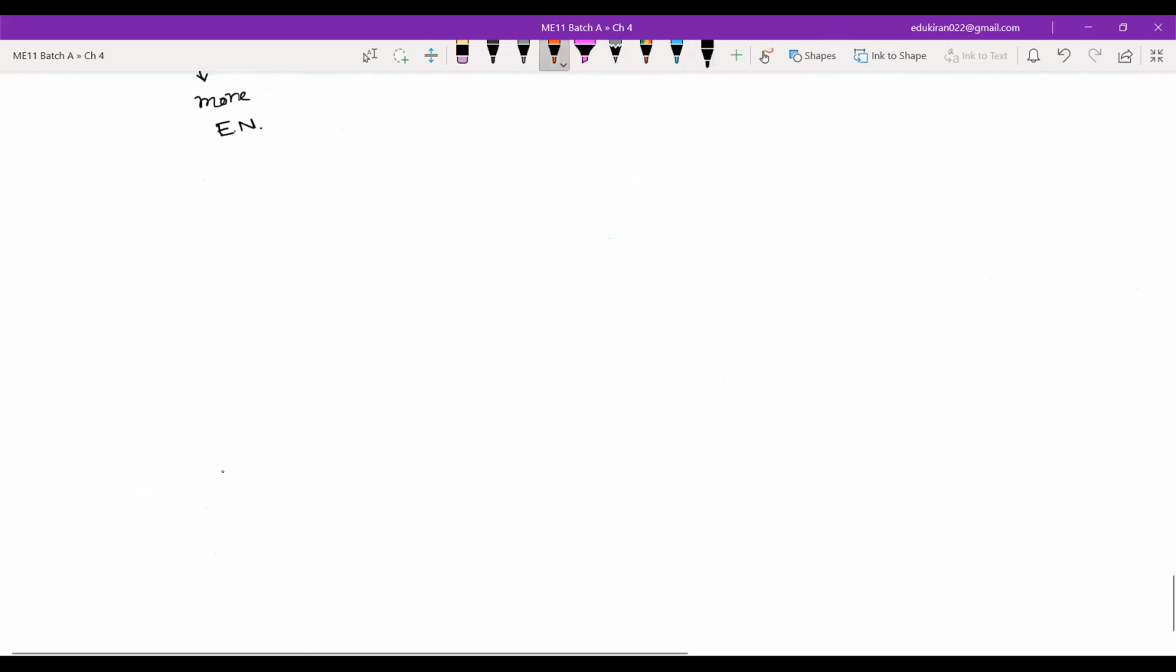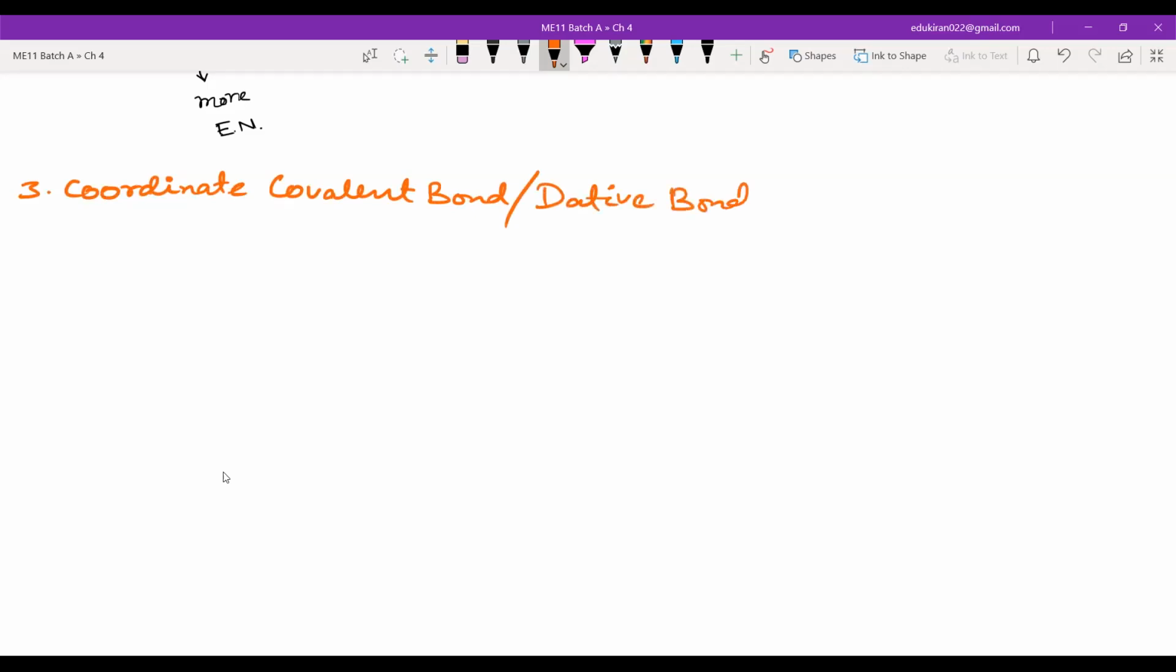Now, right. Next is coordinate bond, coordinate covalent bond. This is the third, right? Coordinate covalent bond. It's also known as dative bond. It's also known as semi-polar bond. These are different names for the same type of bond. So coordinate bond and dative bond are the most used. Okay, so if dative bond is given, please don't get confused. It is coordinate covalent bond.